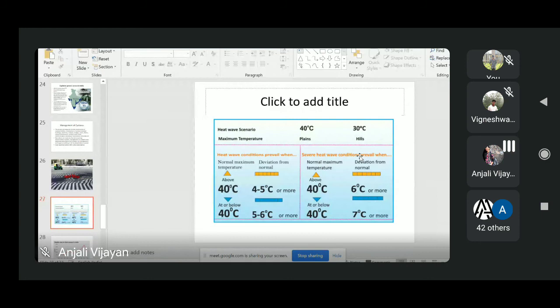So this way, the IMD has given a criteria for declaring it as a heat wave. Also, there is one more thing. When the maximum temperature remains 45 degrees Celsius or more, then irrespective of the normal maximum temperature, heat wave should be declared. So these are the conditions for declaring a heat wave incident.